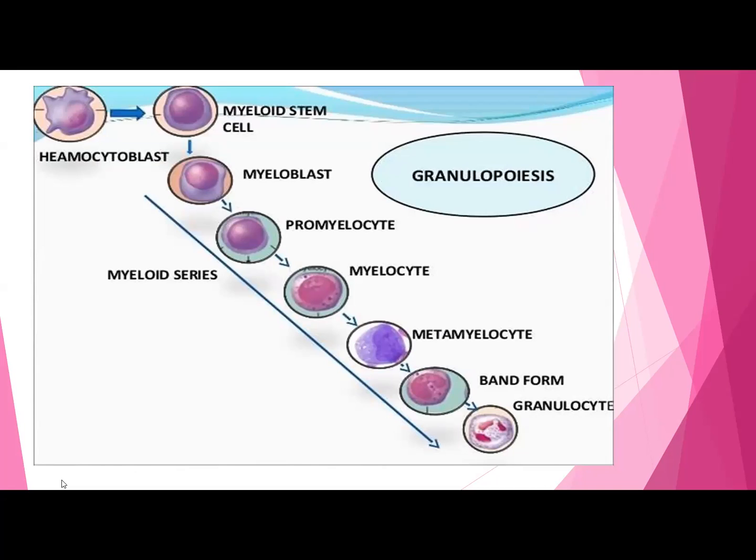And this is again the same granulopoiesis. In this particular figure, different colors are given, trying to achieve the actual colors, so you can understand better. What we have is the myeloid stem cell, myeloblast, promyelocyte, myelocyte, metamyelocyte, band form, and granulocyte.